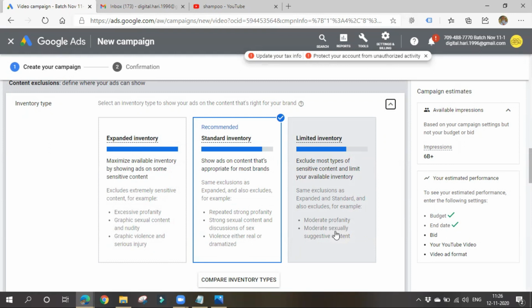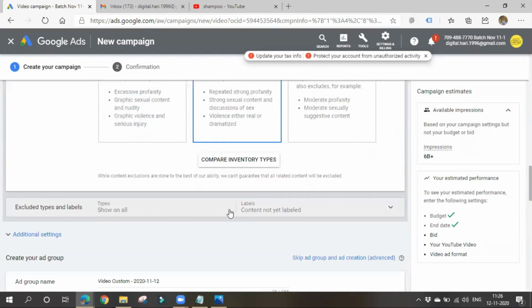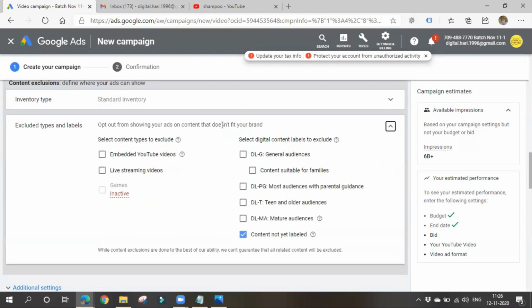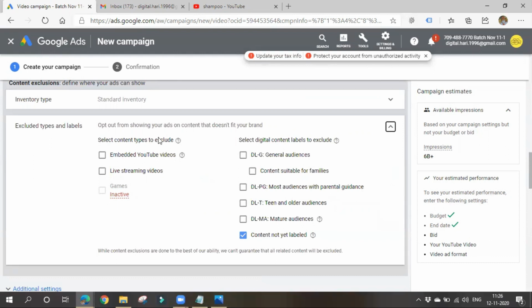Okay, it should be shown in proper content videos only, the videos that have proper content only. Okay, moderate profanity, moderate sexuality like such. Okay, we are limiting our ad very much. So simply, standard is recommended. I'll go for standard inventory only, right? Next thing is excluded labels. So again, if you don't want to show your ad in such kind of content, whatever it may be, you can exclude it.